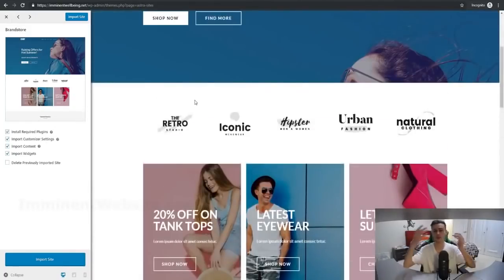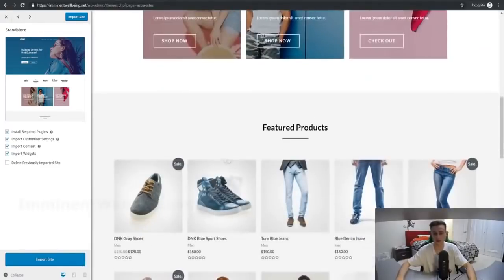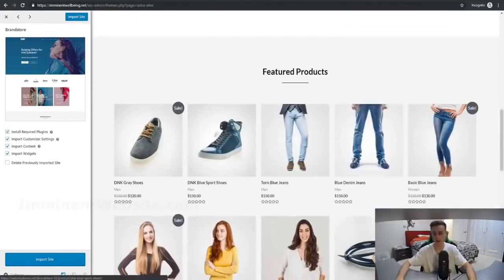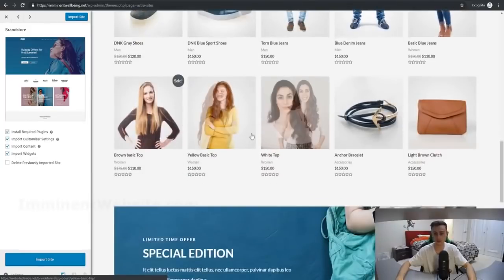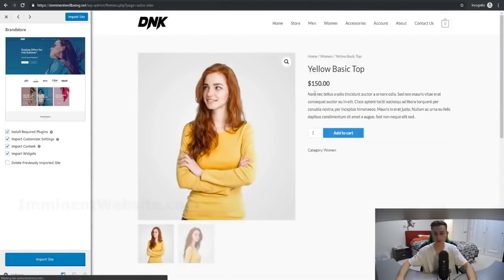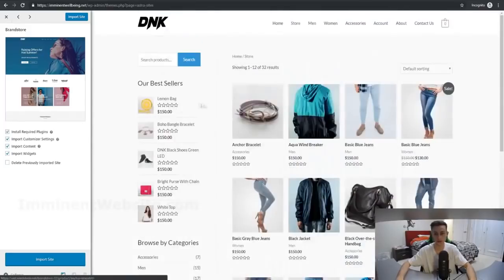All you've got to do is customize this so it's going to be your brand instead of the template brand. And obviously you want to add your own e-commerce products right here and change it up with your own. Look at all this, these are all the products. You could just literally start selling from this website right away. Once you customize it, you can click here and people can buy this product right here as an example. People can go to store and see all of your products. Look at this template, it's all done for you.